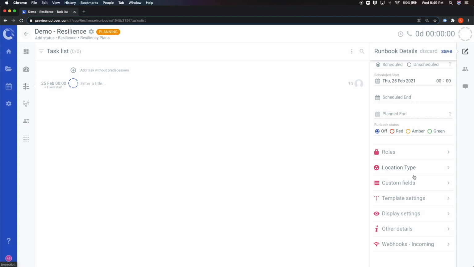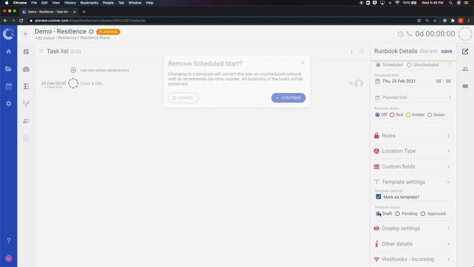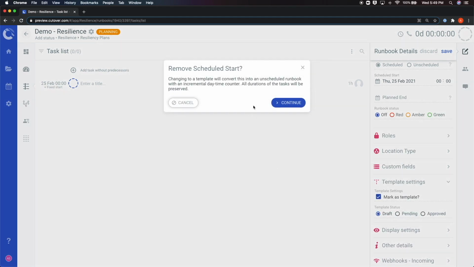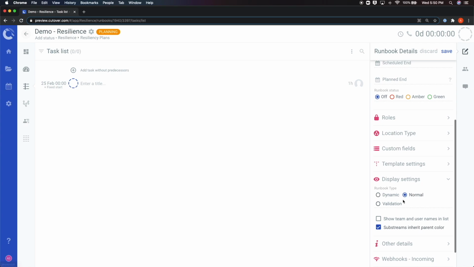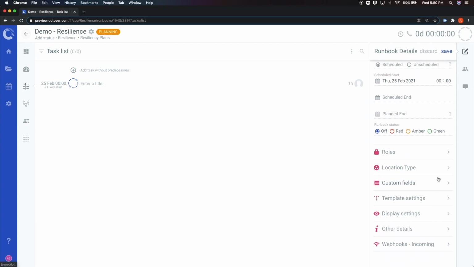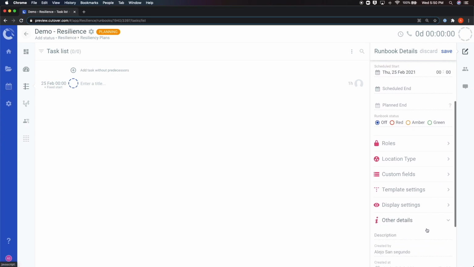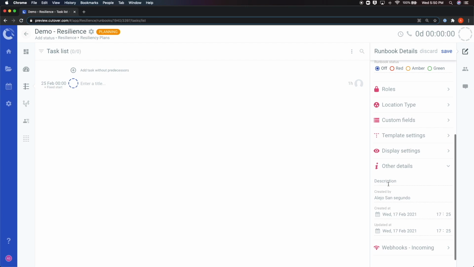From this menu, you can also mark a runbook as a template. Marking it as a template makes the runbook unscheduled, but preserves the timing of all the individual tasks. Templates allow you to create drafts that can later be copied and used by other collaborators of the platform, helping them not have to create runbooks from scratch every time. Next, you have the display settings, where you can change the runbook type, followed by the Details tab, where you can configure the timing of the runbook as well as add a description of the event.